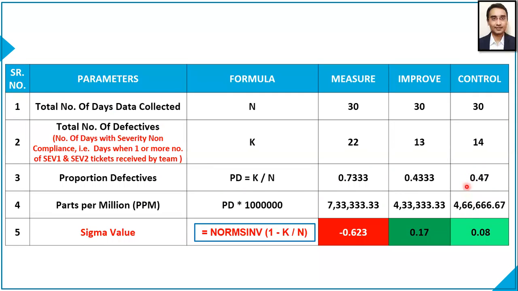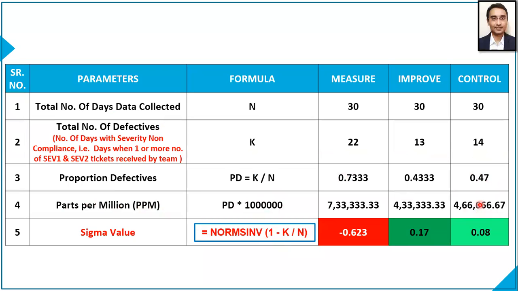So when we multiplied it with 10 lakhs, that is 1 million, we got our parts per million value, which is 4,66,666.67. And our sigma value we calculate with the formula of equal to NORMSINV in bracket 1 minus this value, in a spreadsheet.